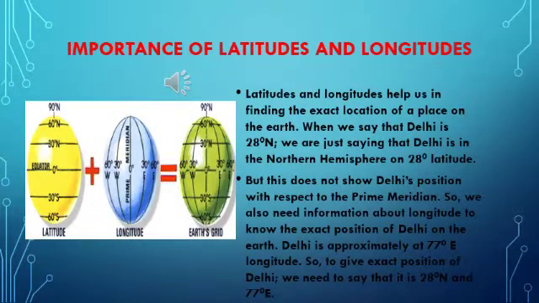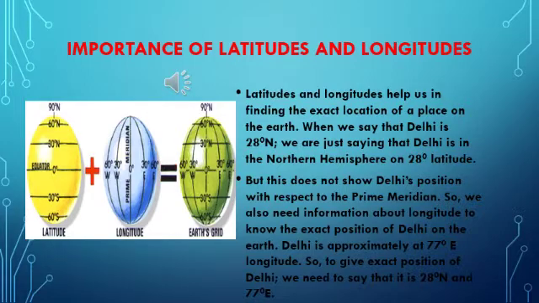Importance of latitudes and longitudes. Latitudes and longitudes help us in finding the exact location of a place on the earth. When we say that Delhi is 28-degree north, we are just saying that Delhi is in the northern hemisphere on 28-degree latitude. But this does not show Delhi's position with respect to the prime meridian.